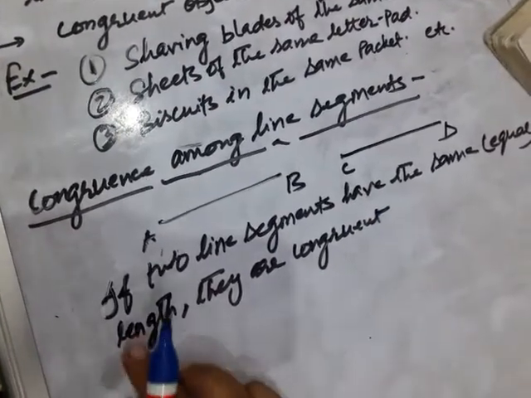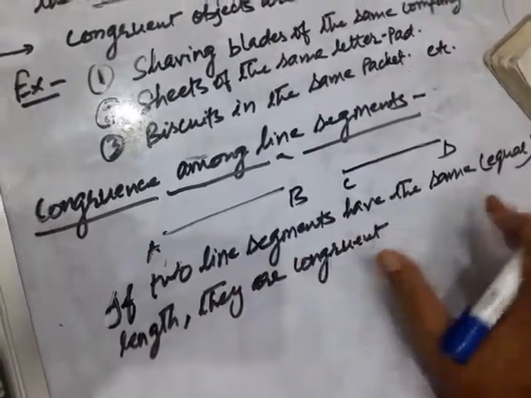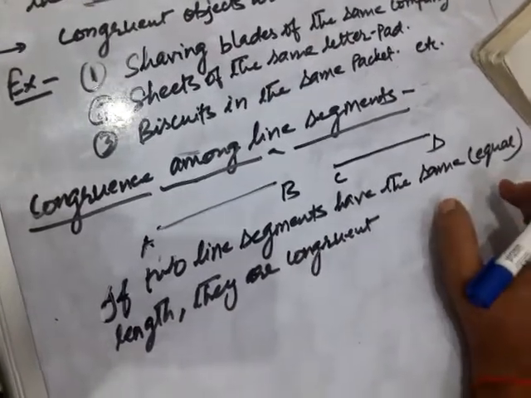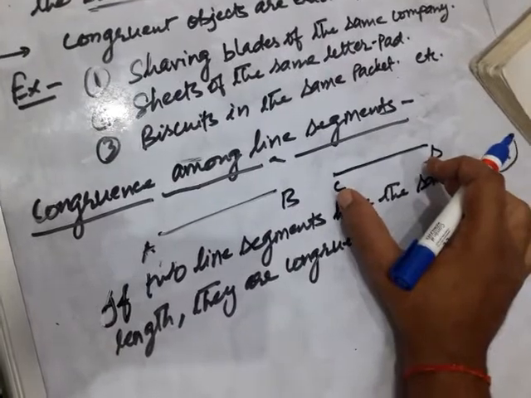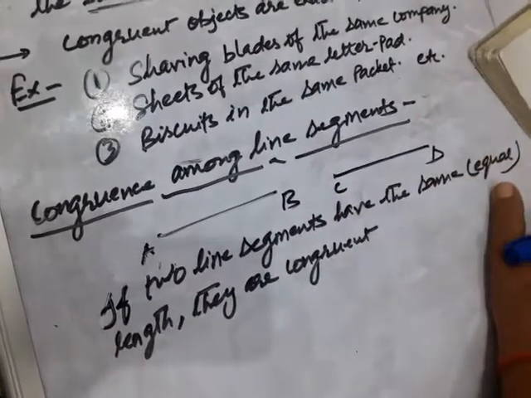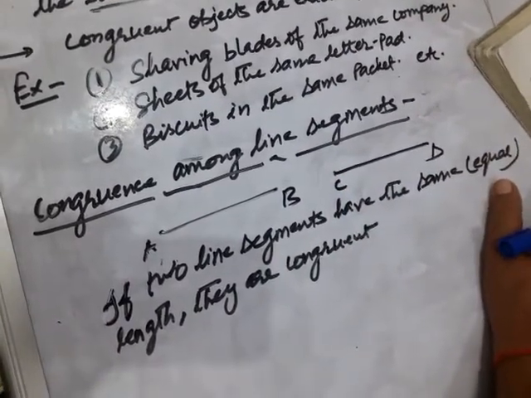If it is 8 centimeter, then this is also 8 centimeter. Then we say that both the line segments are congruent.